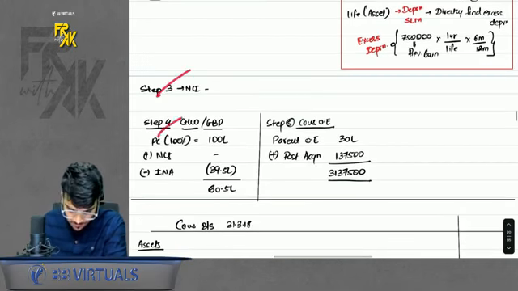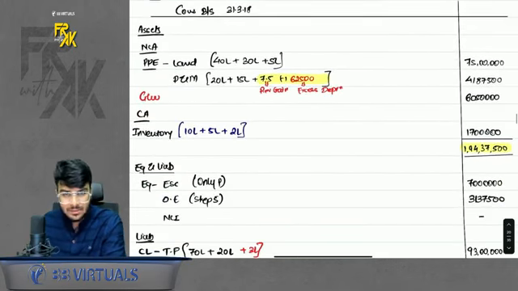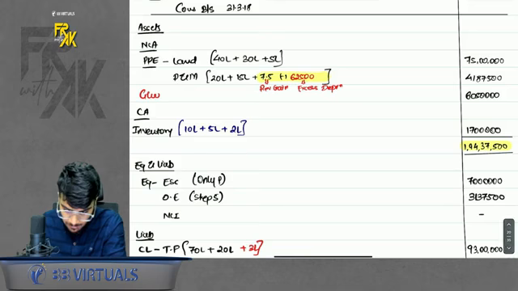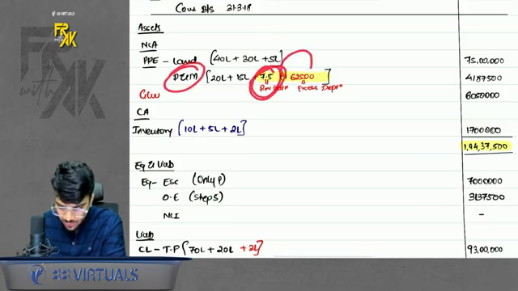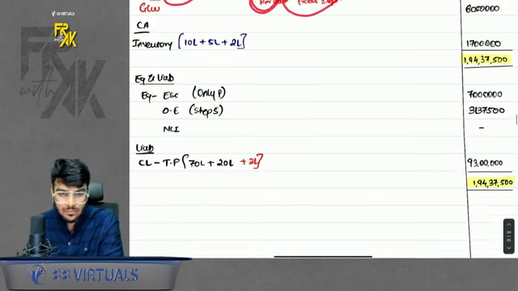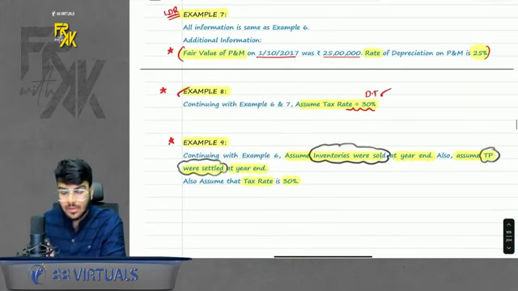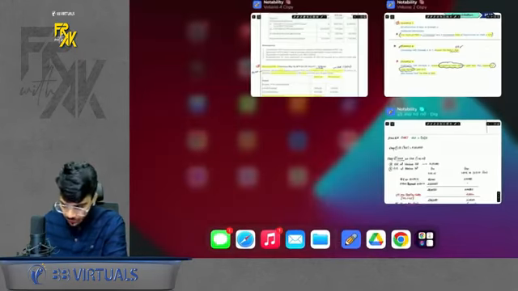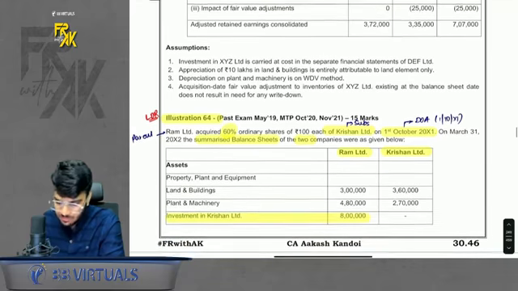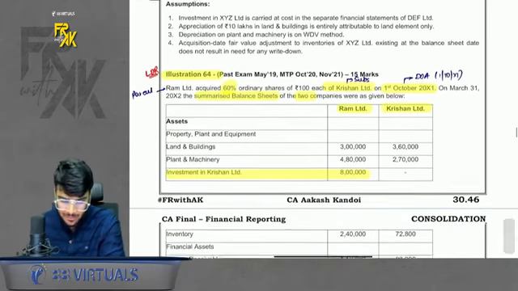Everything else remains the same. Step 3, step 4, step 5, and then the balance sheet. In balance sheet, do remember, in plant and machinery, when you add the gain, don't forget to reduce the excess dep as well. Okay, chalo, done. Now, we did till example number 7. Now, based on this, there is a good question, which is ICAI's favorite question, came in exam multiple times, came in mock test multiple times.